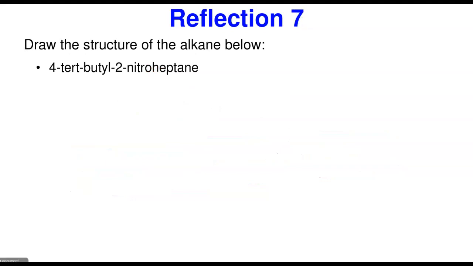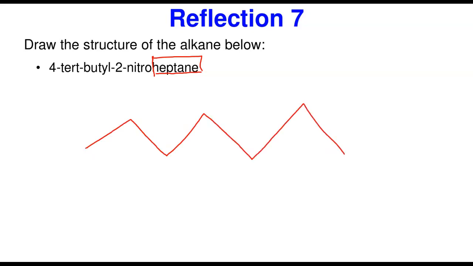In our reflection number 7, what is it saying? It says, draw the structure. Oh, this one is not telling us to name it, we're coming back to drawing: 4-tert-butyl-2-nitroheptane. Oh, we're coming with our nitro. So again, I'm going to use the shortcut to draw the skeletal structure. The first thing you want to do is to draw your longest chain. The longest chain is heptane, 7. So I'm going to start 1, 2, 3, 4, 5, 6, 7. Correct. So I have my 7.